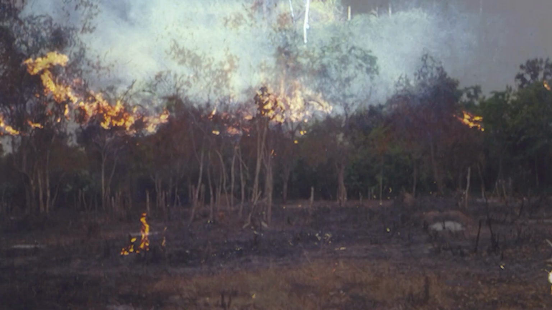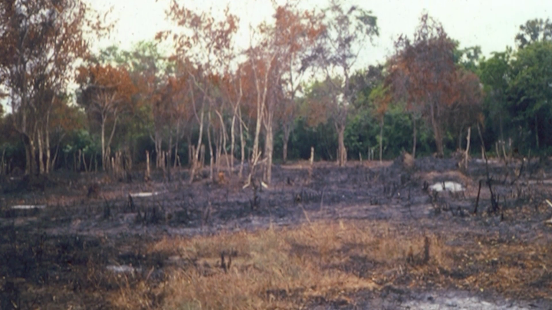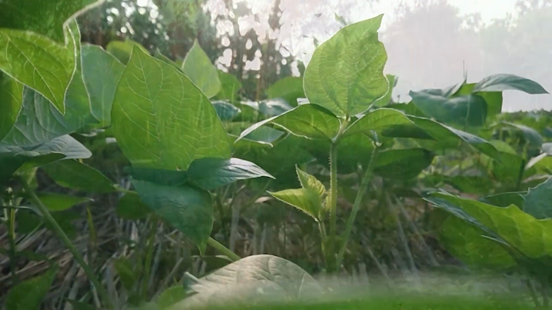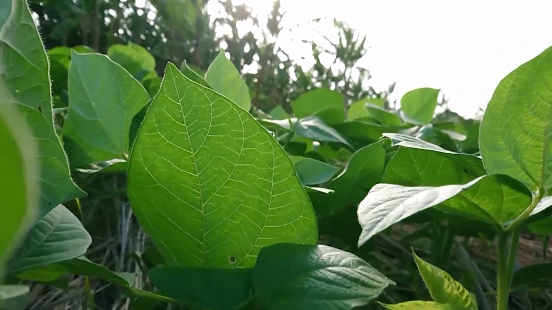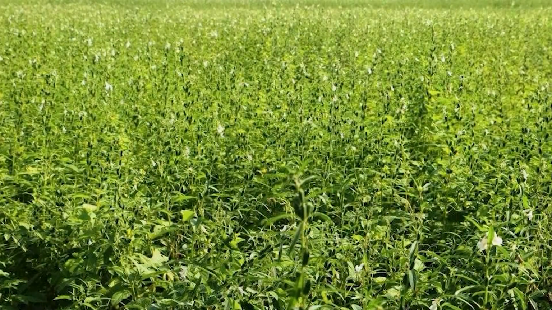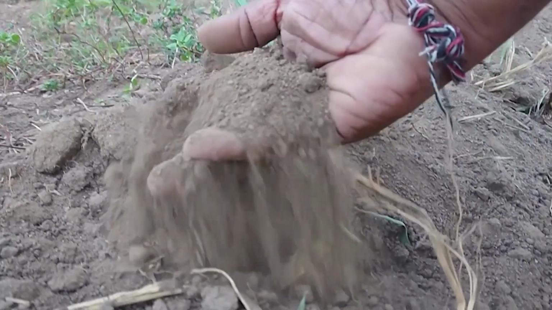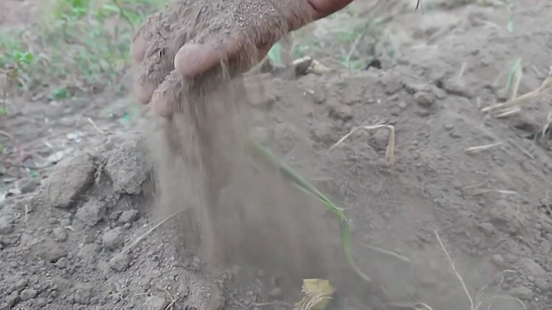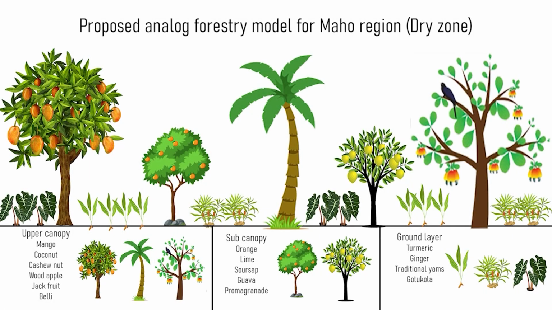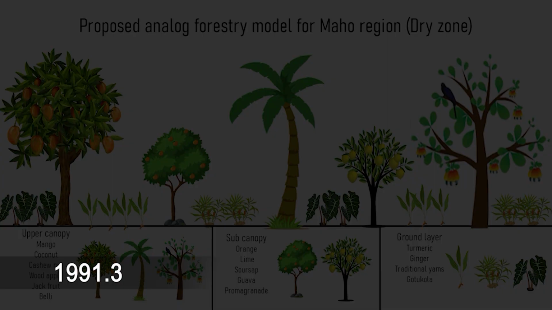Before developing the analog forestry model, lands were slashed and burned for the cultivation of monoculture short-term crops and rain-fed cultivation with a high use of agrochemicals without applying proper soil and water conservation practices. This was the analog forestry model used at the beginning of the project.